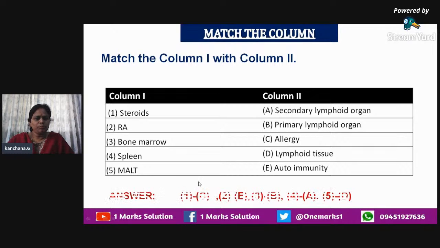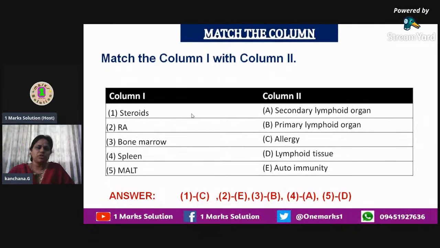So for steroids, it is going to be allergy, which can be cured by employing certain kinds of steroids. Then the second one, rheumatoid arthritis, RA, is a kind of autoimmunity.